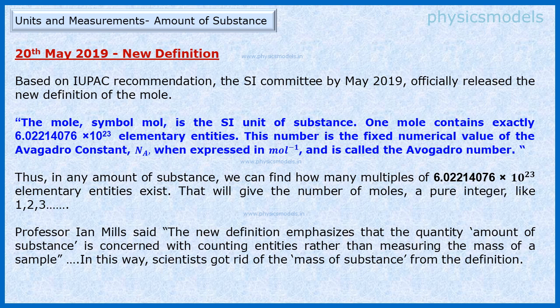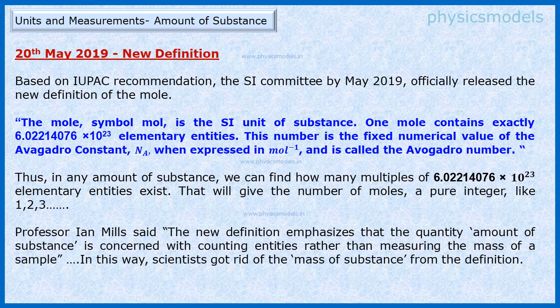There is no mention of carbon 12, the mass of carbon 12 and all that. So this definition got rid of the anomaly of kg. It got rid of the anomaly that the amount of substance depends on another SI unit called kg. So scientists were happy with that.